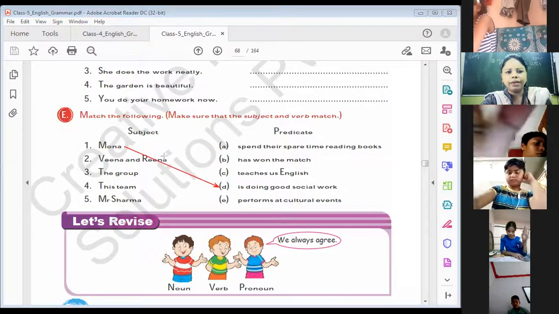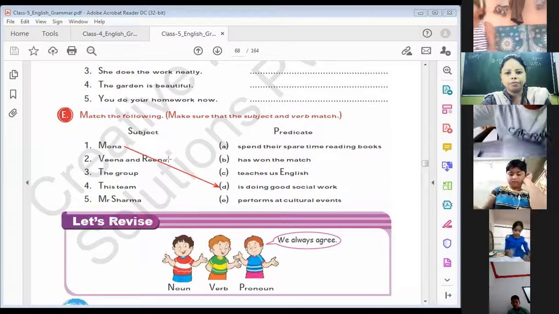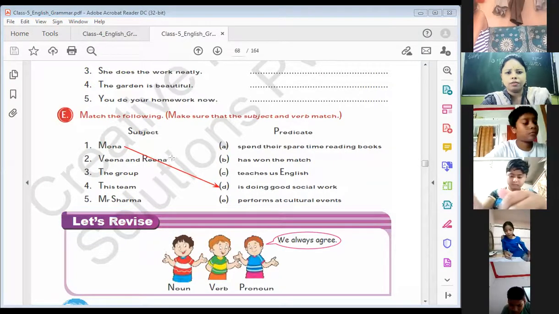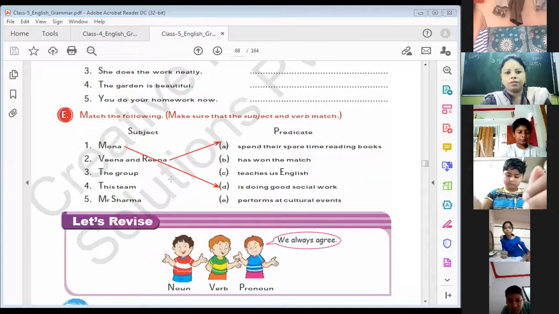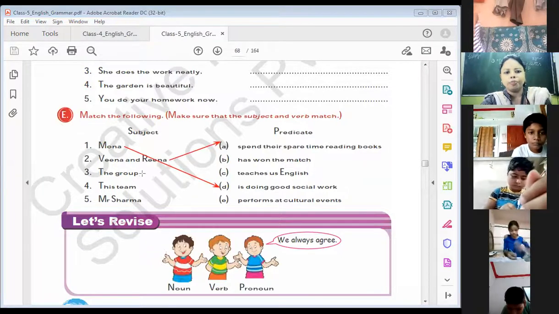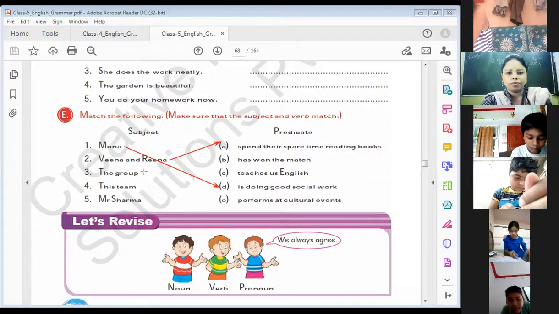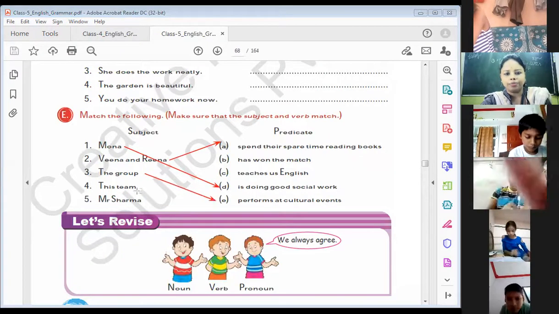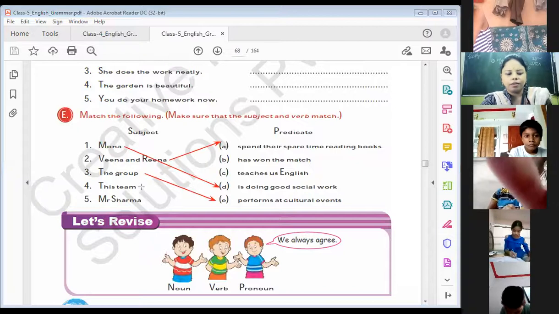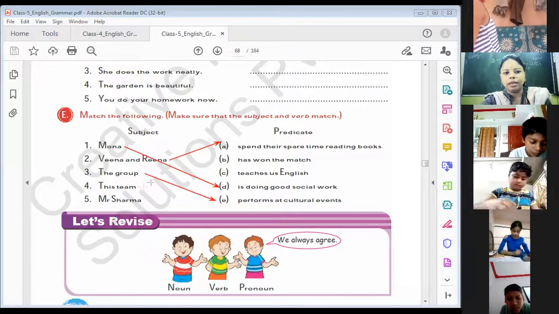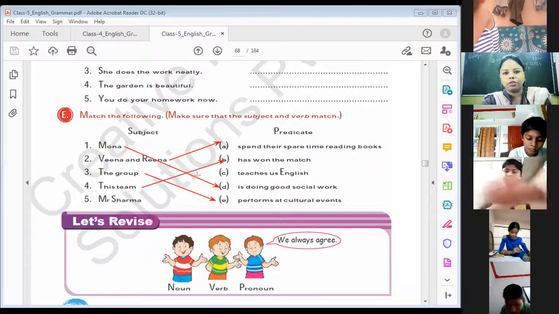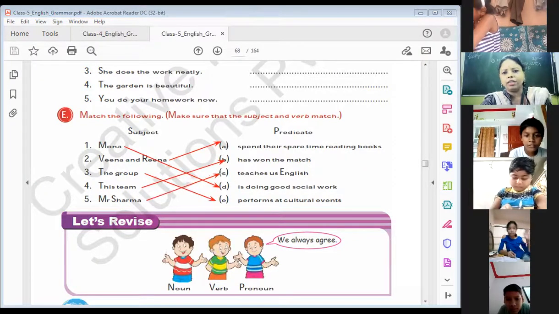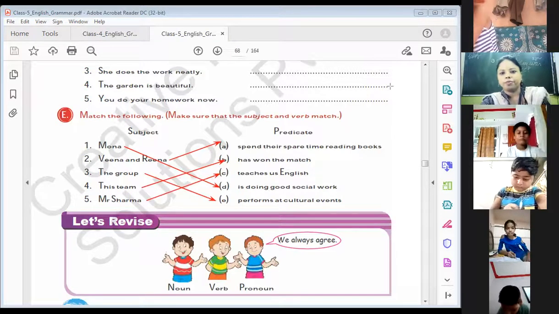Veena and Reena spend their spare time reading books. The group performs the cultural event. This team has won the match. Mr. Sharma, the last one, teaches us English.